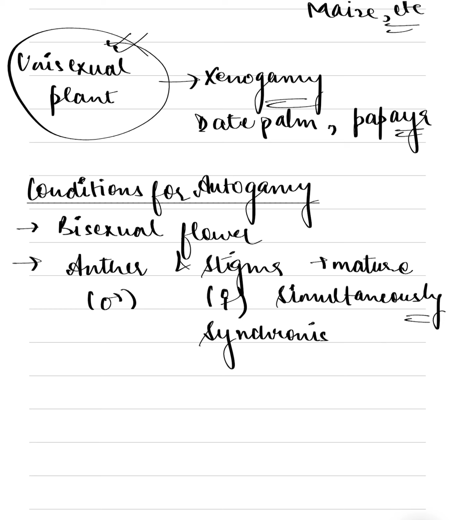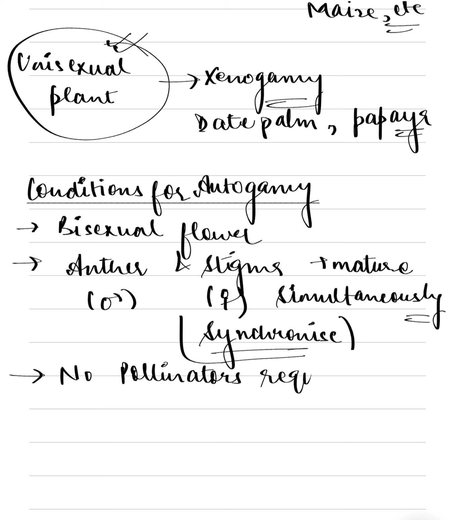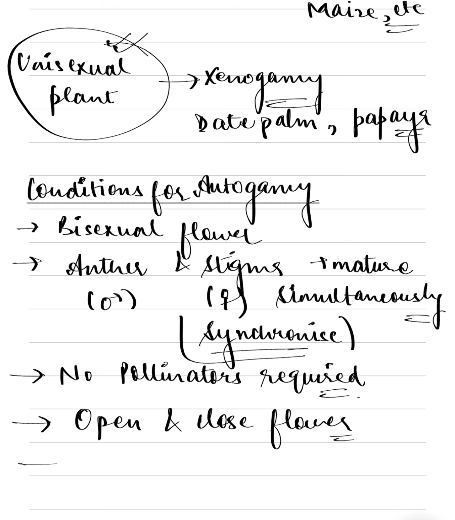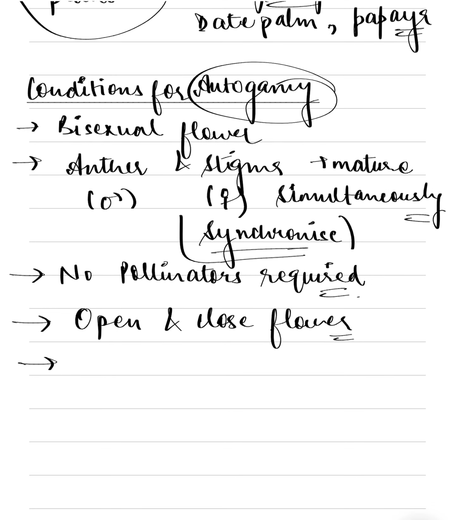Synchronization of maturation. In autogamy, there is no requirement of pollinators. So no pollinators are required. Next condition is it can occur in open as well as closed flower. And the last is, in autogamy, very little variation is seen. So the variation, the changes are very less here.